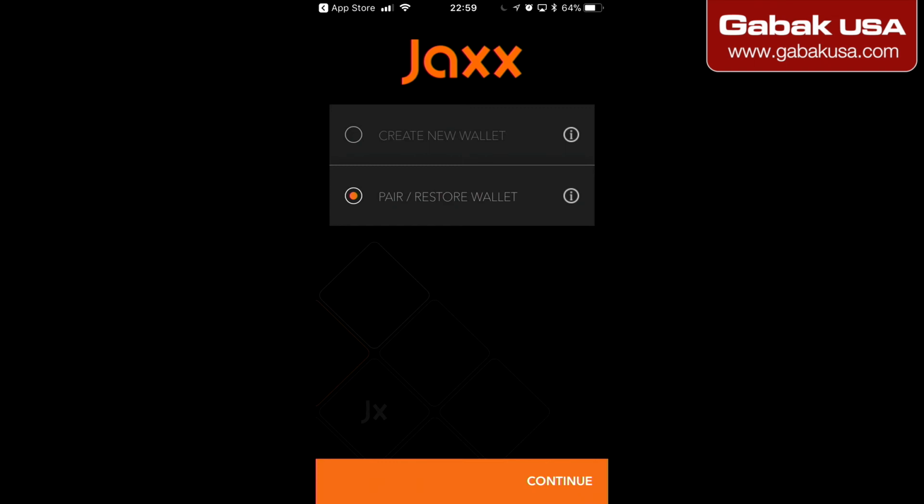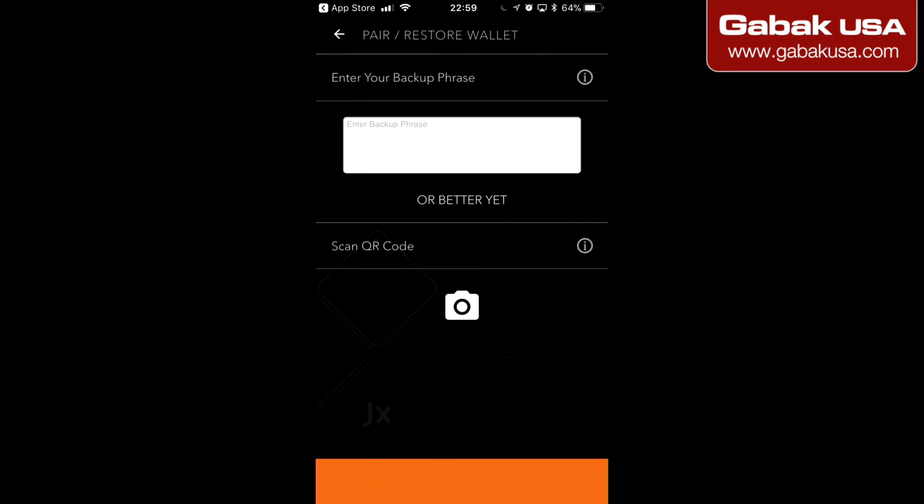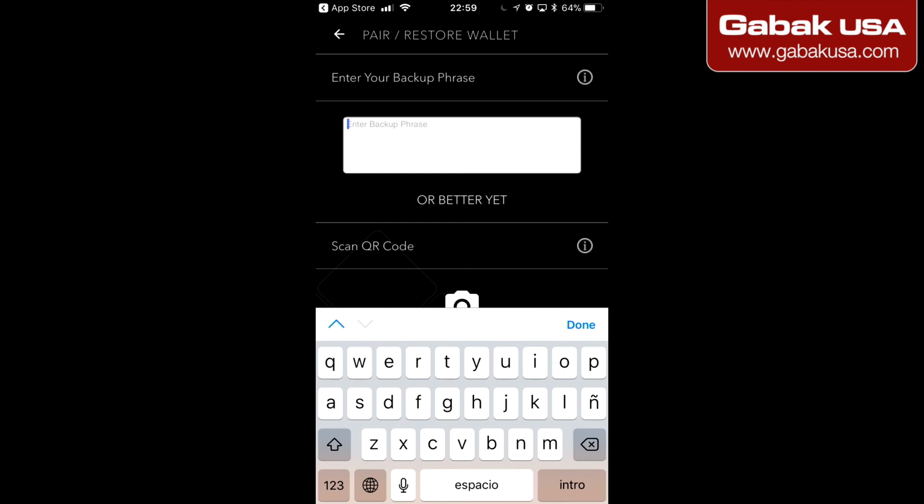So click now. Now we are going to tap here where it says continue. And then what we have to do is just type the 12 words. If you're thinking, oh, why? I don't want to type the 12 words or something like that, what you can do is go to the app, and then you can just read the code, and you will be able to do it. So I'm going to show you how you can do that.